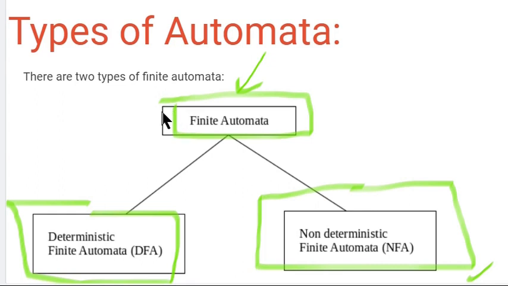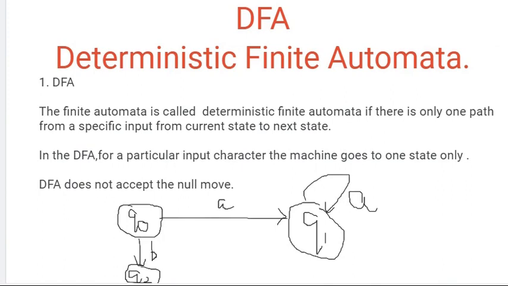Okay. So as we discussed, the word automata means a machine which does all self computation. Finite means in a fixed amount of time, the machine will halt. So finite automata means a self computing machine which will halt in a fixed amount of time. We'll be giving some input, it will process through intermediate states and it will halt, it will reach a final state.